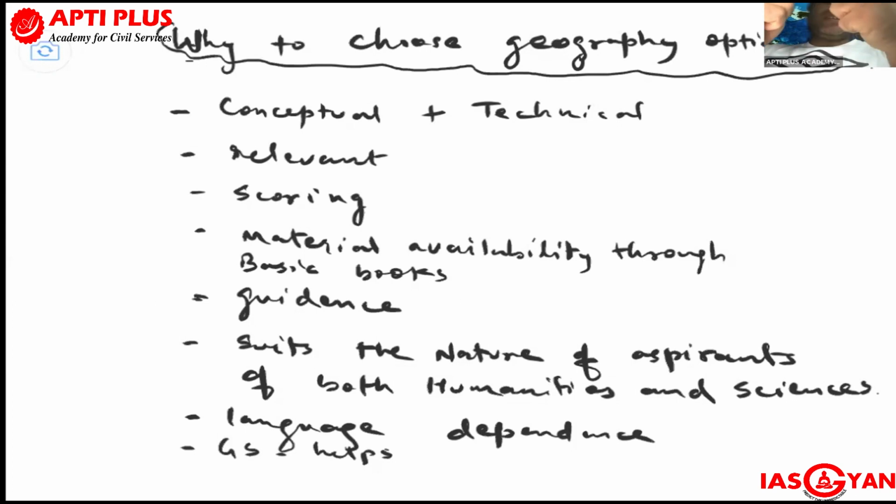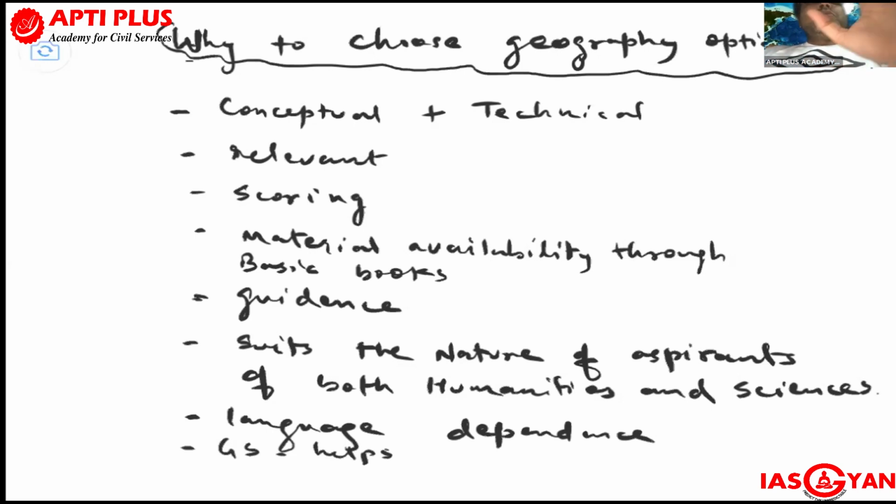What is important here is your interest in choosing an optional. If you have interest, you can give your best. Some people even have a misconception about the subject, that it is lengthy or short, or whether scoreability is there nowadays or not. I do not consider all this as a factor. The most important factor for me is the interest of the aspirant.